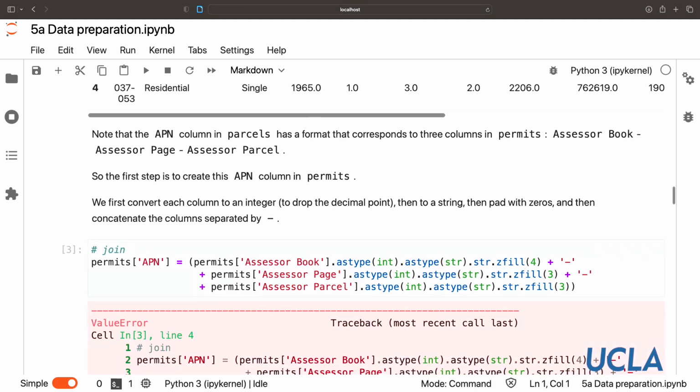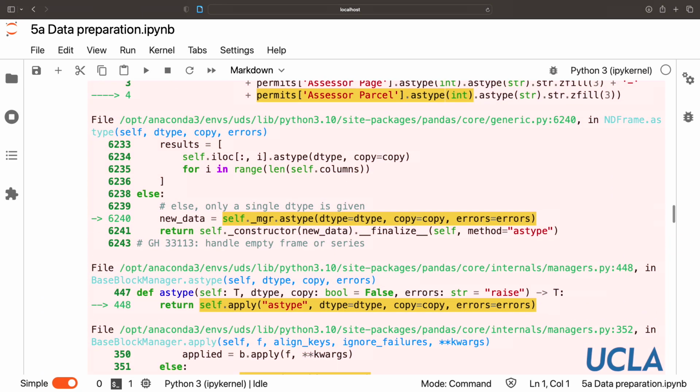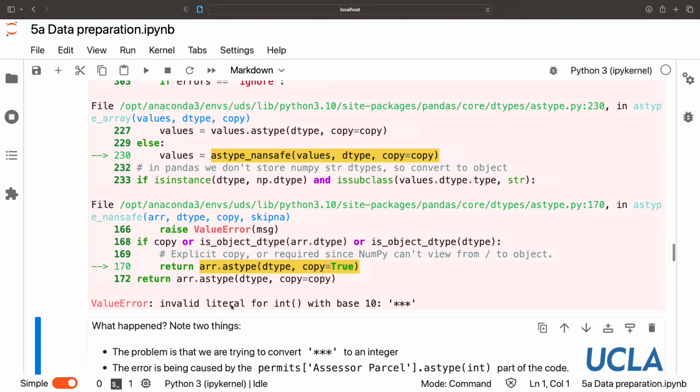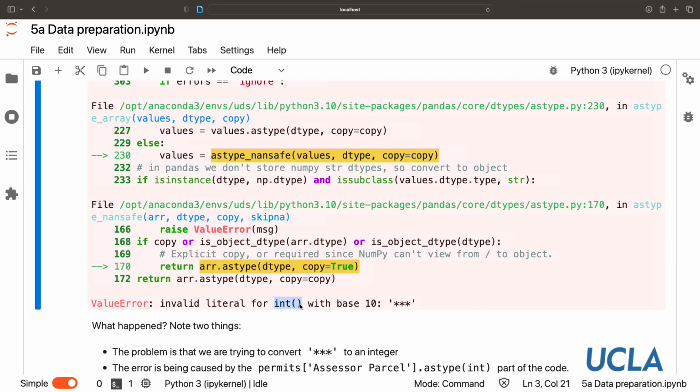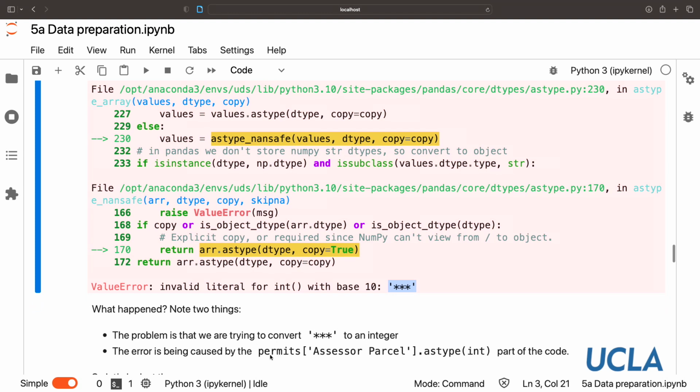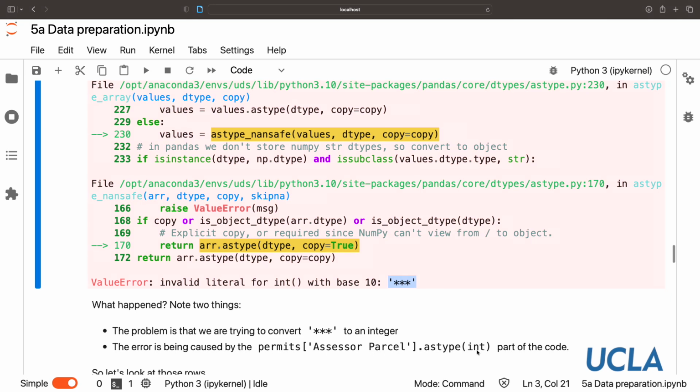So let's try this. OK, we get an error. So let's see what that tells us. It's telling us there's an invalid literal for int with base 10: star star star. What does that mean? Well, it means that this int function is receiving some input that is not valid. And if we look at this, we can guess what the problem is. Star star star can't be converted to an integer. And so this error is being called by the permits assessor parcel as type int part of the code. There are probably some values here which are star star star and can't be converted to an integer.